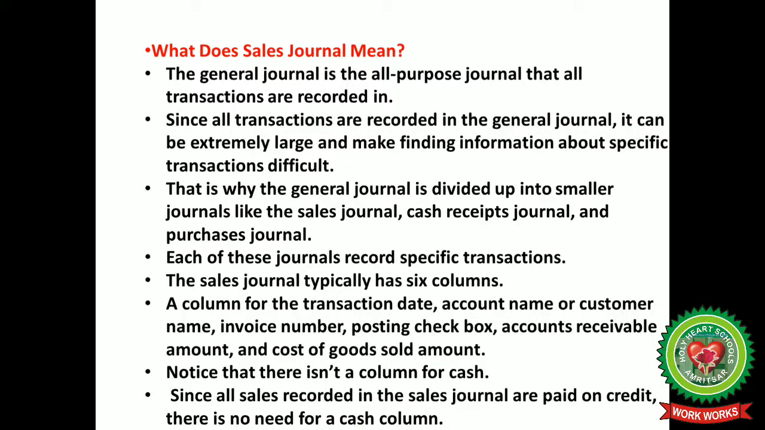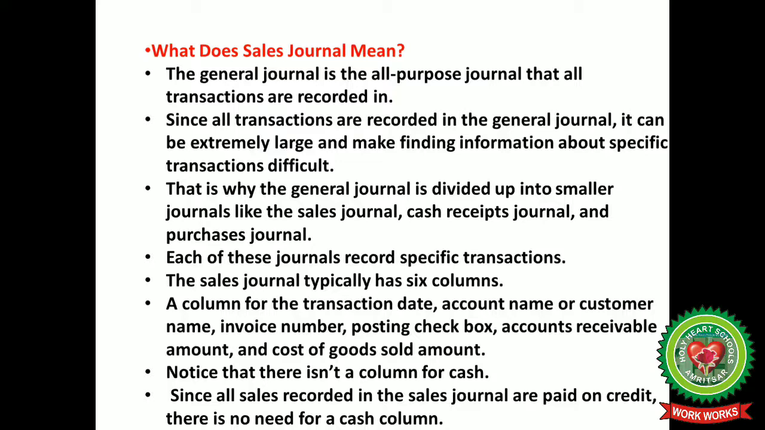Next comes sales journal. The journal is the all-purpose journal that all transactions are recorded in. Since all transactions are recorded in the journal, it can be extremely large and make finding information about specific transactions difficult. That is why the journal is divided up into several journals like sales, cash received and purchase. Each of these journals records specific transactions.